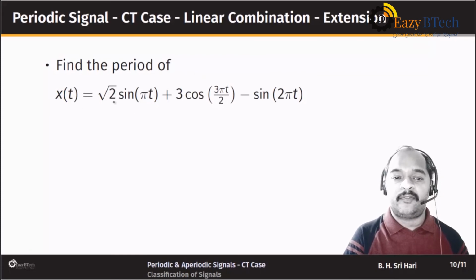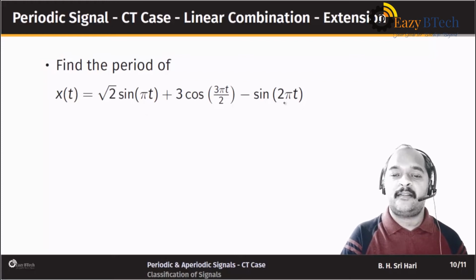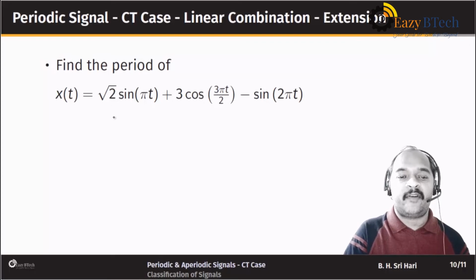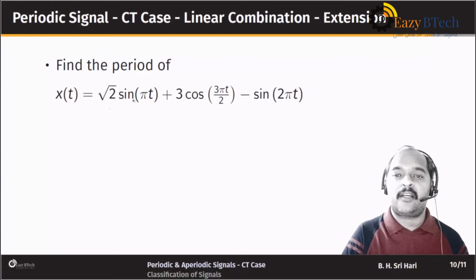Here we took x of t to be root 2 sine pi t plus 3 cos 3 pi t by 2 minus sine 2 pi t. We want to check whether this signal is periodic or not, and if it is periodic, what is the period. Definitely this looks like a x1 of t plus b x2 of t plus c x3 of t, so we have to check the fundamental periods of each signal.